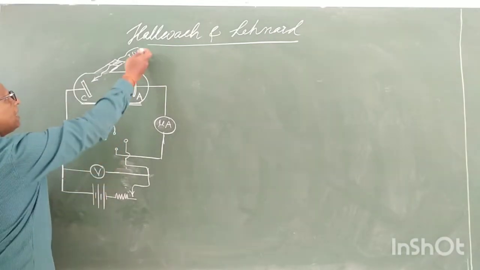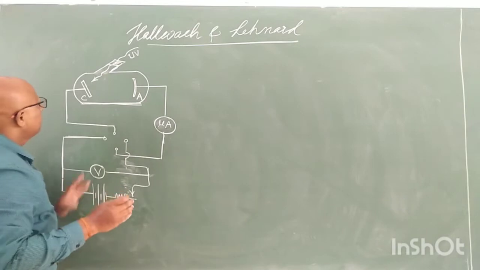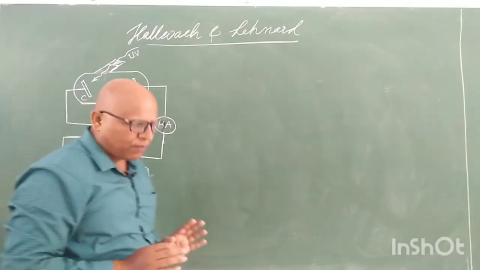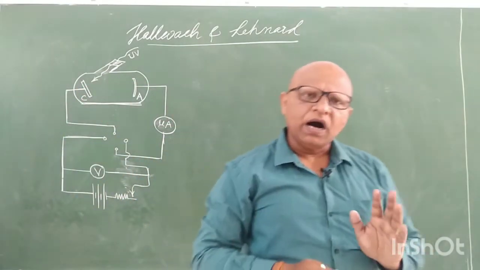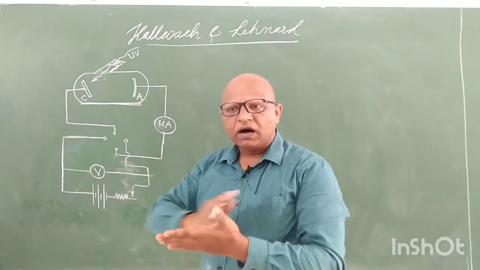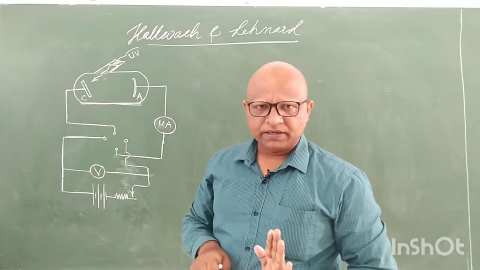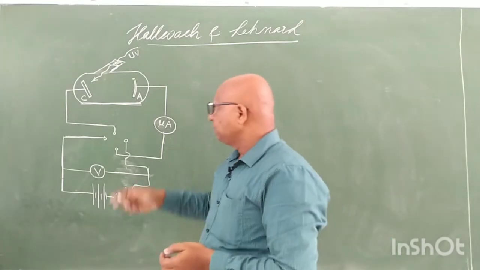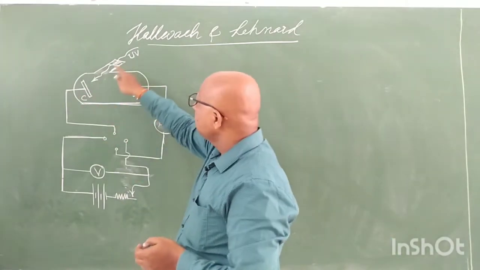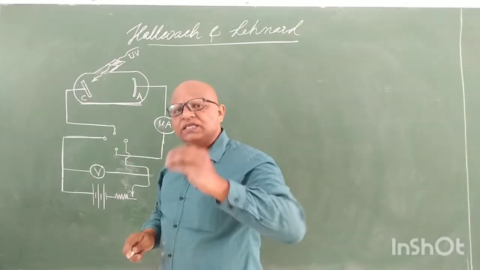Okay. Whenever ultraviolet light is used, that is a metal, some metal, copper or something, or they might have used certain metallic oxide or metallic paste smeared over another plate. Anything is possible, but there is a metallic plate. They have used ultraviolet light of certain frequency.